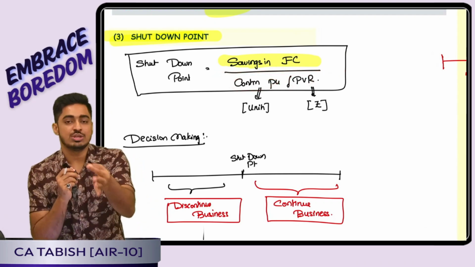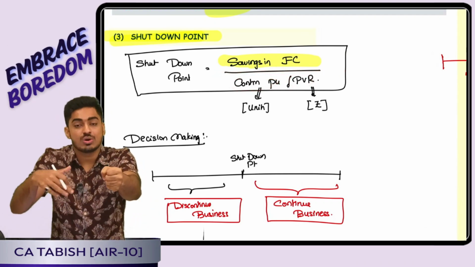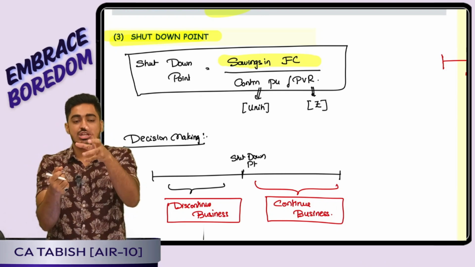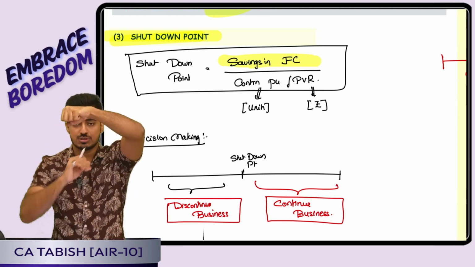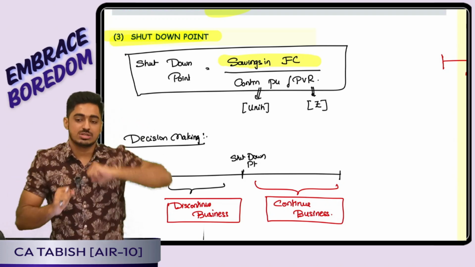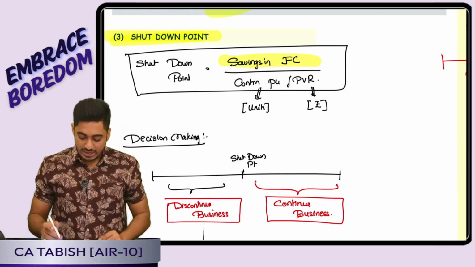If I discontinue, I can save some fixed cost, but if I continue, I will be earning some contribution. Which one is better? I will see by discontinuing how much benefit I will get, savings in fixed cost, divided by continuing for every unit how much benefit I am getting, contribution per unit or PV ratio. How do I take a decision?